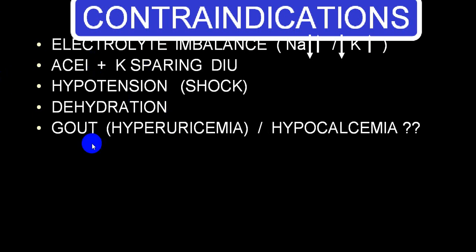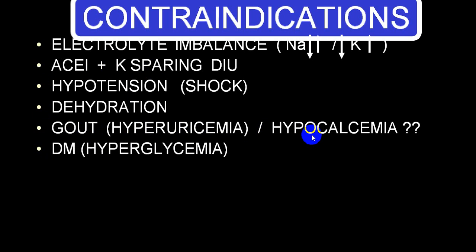In hyperuricemia, hydrochlorothiazide should be avoided because it gives rise to further elevation of uric acid level, and it can also result in hypercalcemia. Also, hydrochlorothiazide can end up with hyperglycemia, so in persons who are borderline diabetic, pre-diabetic, and even diabetic, you should use it with caution.